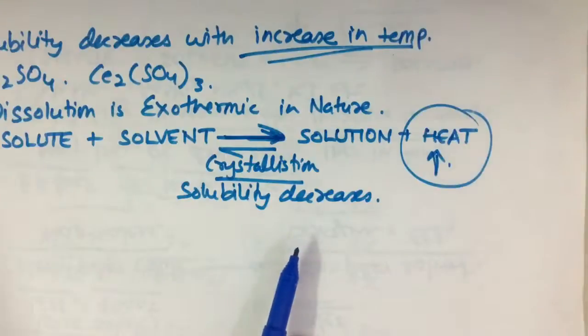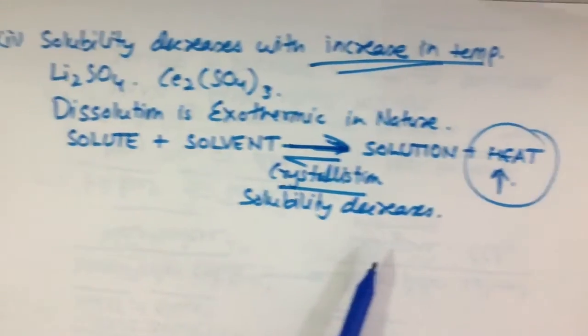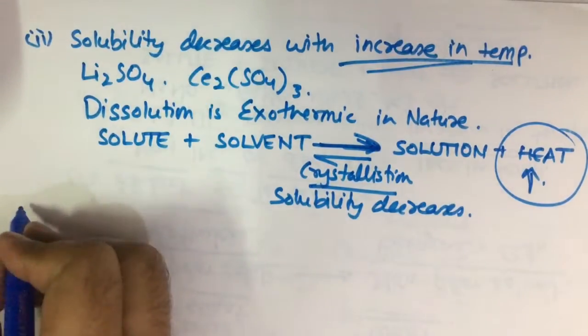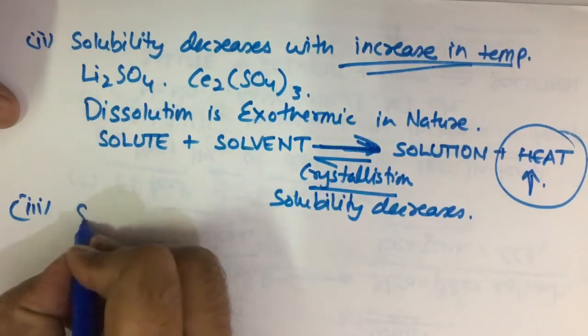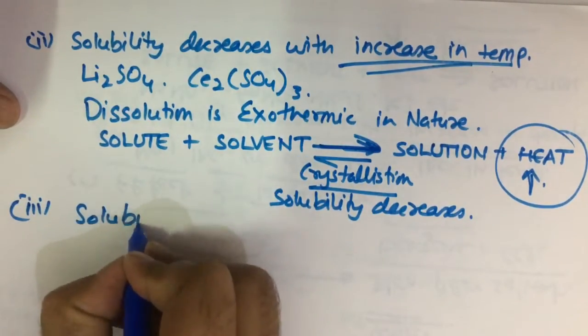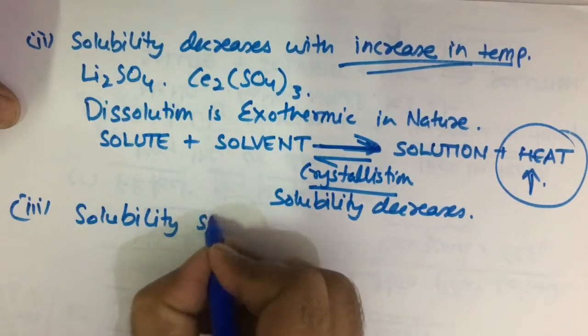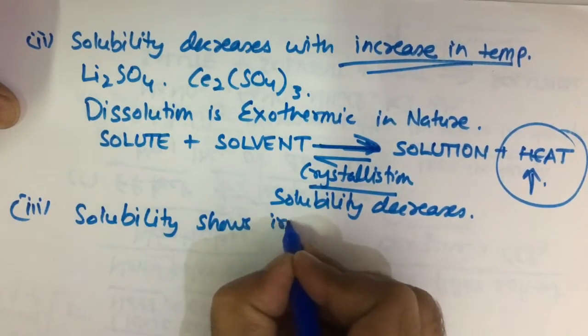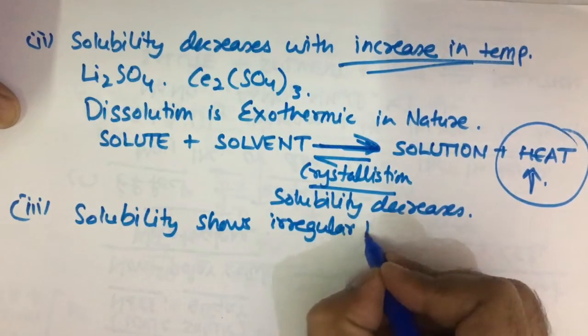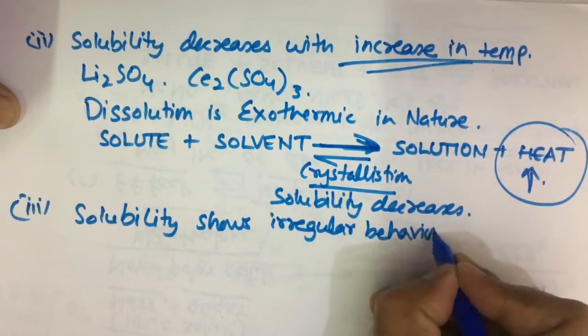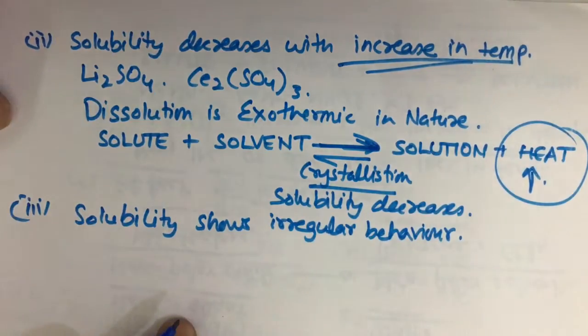Now there is a third category. Here the solubility shows irregular behavior with increase in temperature.